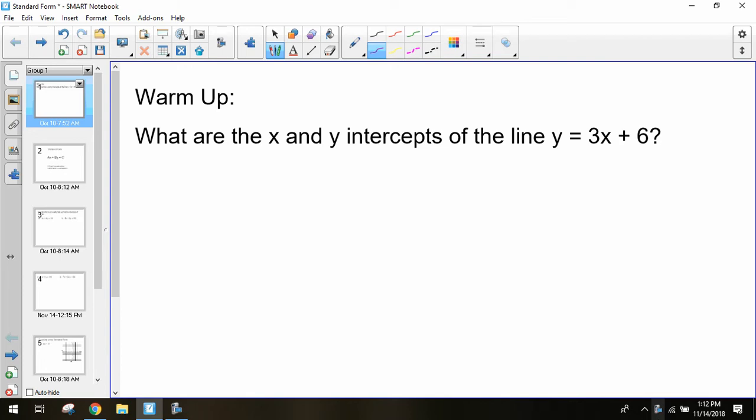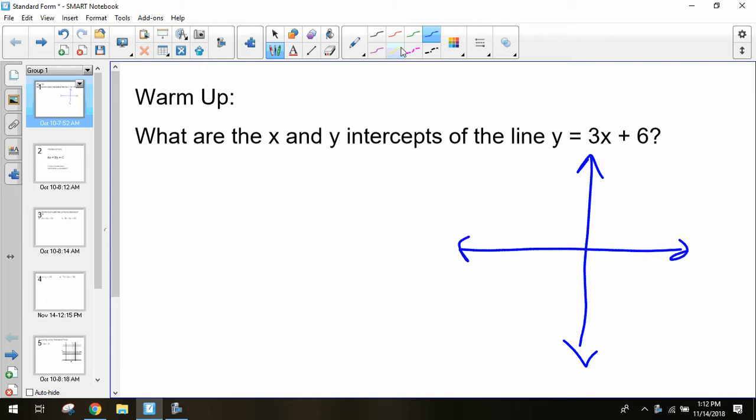So, an intercept, we look at a graph. Say our line looks something like this. An intercept occurs whenever our line is touching one of those axes. So we have an x-intercept when we cross the x-axis, and we have a y-intercept when we cross the y-axis. So those are the points that we're looking for.